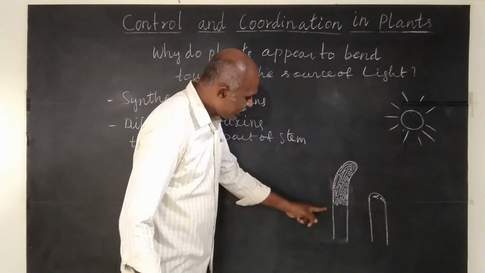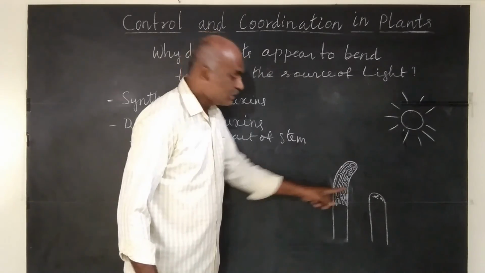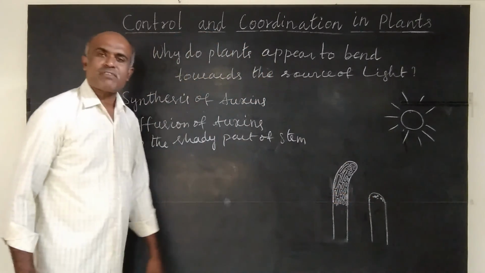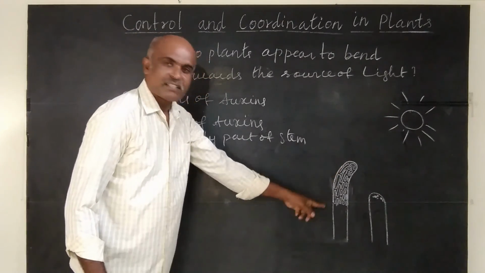See, this is the shady part of the stem which is away from the source of light. So auxins diffuse, then accumulation of auxins promote cell elongation.